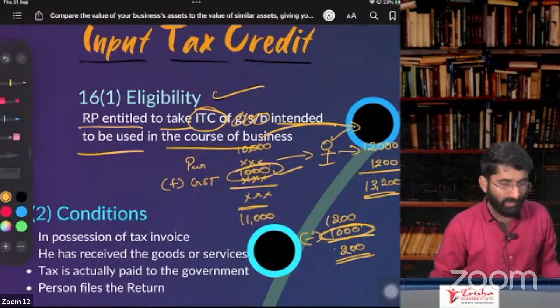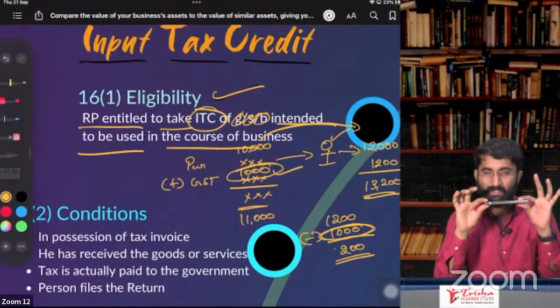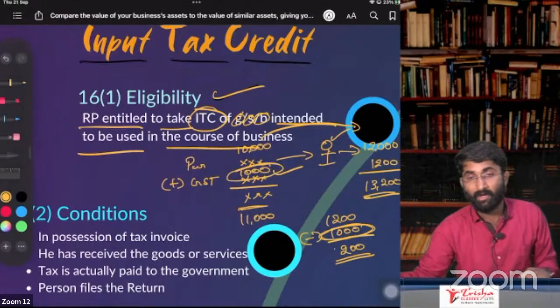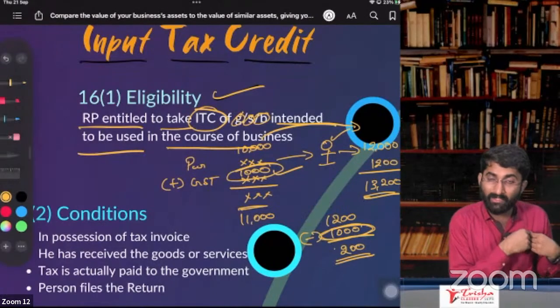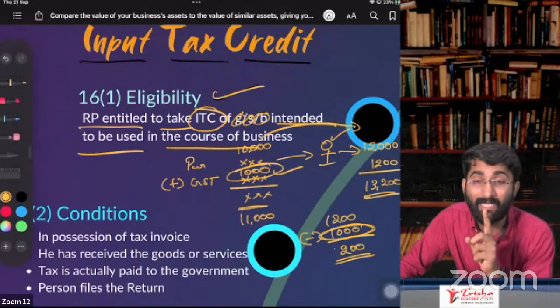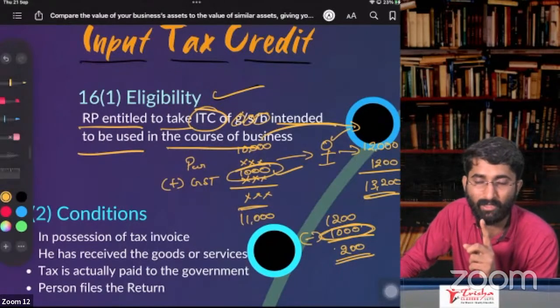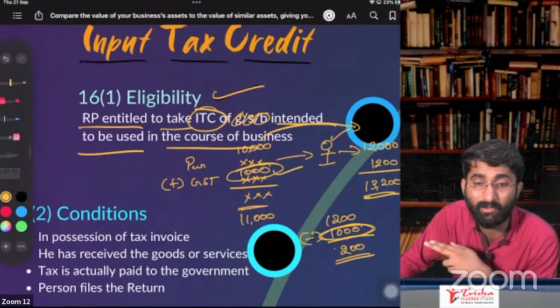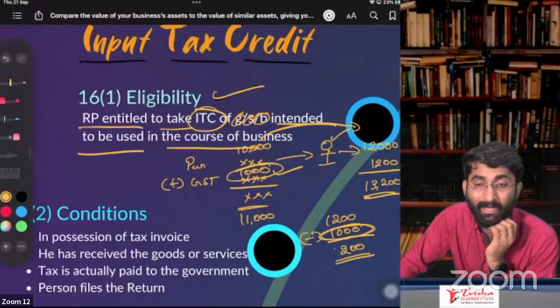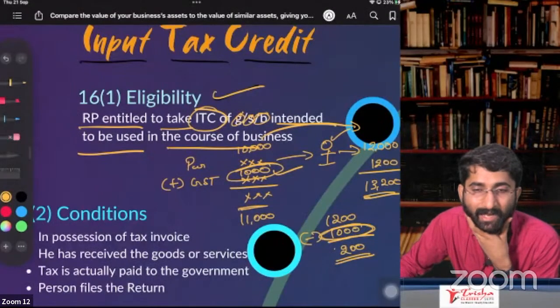Example, I purchased 10 mobile phones. Out of that, 9 mobile phones I sold. 1 mobile phone I am using for my personal purpose. For how many mobile phones will I get ITC? Only for 9 mobile phones, because I sold them. The other 1 mobile phone, that extra mobile phone, I am using for my personal purpose. There I don't get ITC.